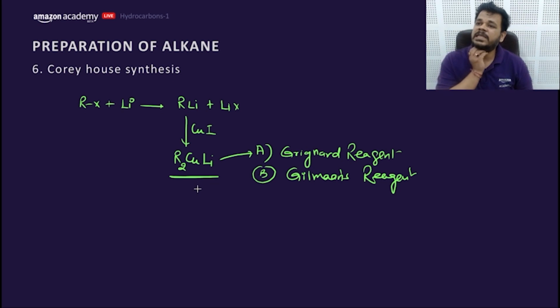Lastly, we will be discussing a very important reaction, that is free radical halogenation. Questions are being asked from this topic. This is the third favorite topic in this chapter.